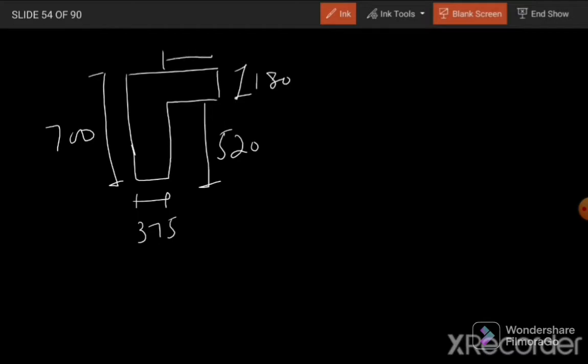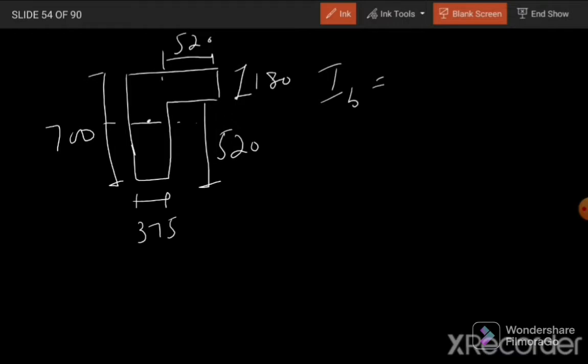And this value, the governing value, is 520. So based on this section, we can calculate I of beam. If we want to do the exact calculation, first we need to determine its centroid. After determining the centroid, we need to calculate the second moment of area of this whole figure about this centroid.